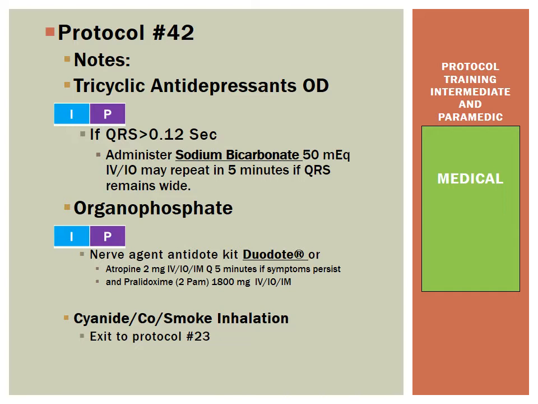Now for our organophosphate poisonings, we have the nerve agent antidote kit, the Duodote, or the 2 medications that are in the Duodote, depending on how we're carrying it, is atropine, 2 milligrams, IV, IO, IM, every 5 minutes if symptoms persist, and those symptoms are the symptoms of SLUDGEM: salivation, lacrimation, urination, defecation, GI upset, emesis, and muscle twitching. And we will also administer pralidoxime, or 2-PAM, at 1,800 milligrams IV, IO, or IM.